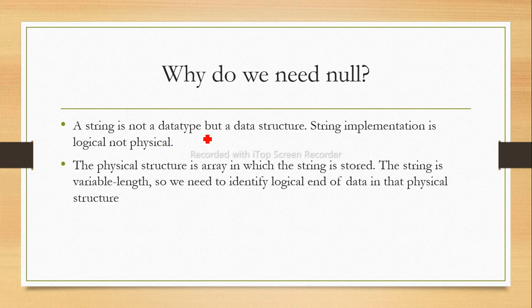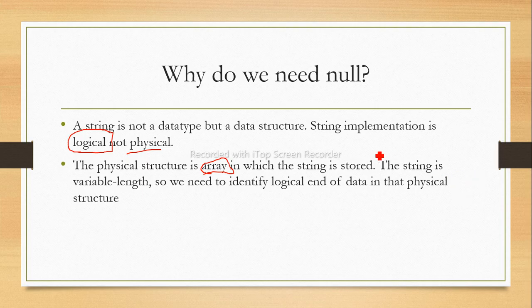A string is not a data type, as we know, but a data structure. It is a data structure that is nothing but to store characters. We have created the array. So string implementation is logical, not physical. That is, we have created that array of characters to place a string. So the implementation is logical, totally based on logic. The physical structure is an array, in which the string is stored.